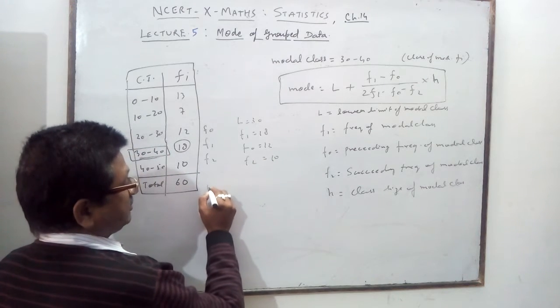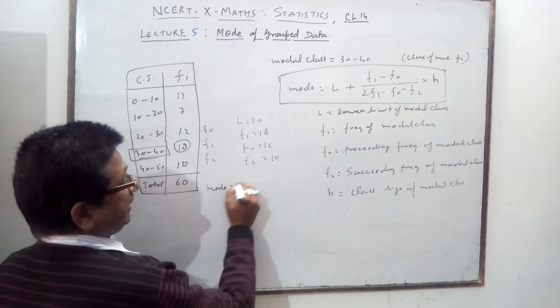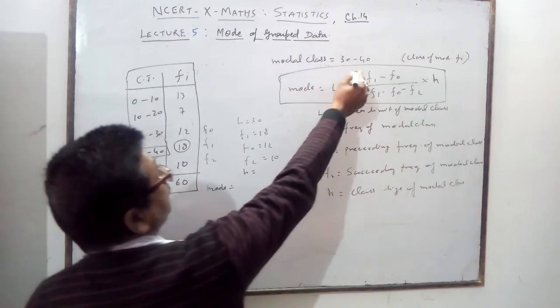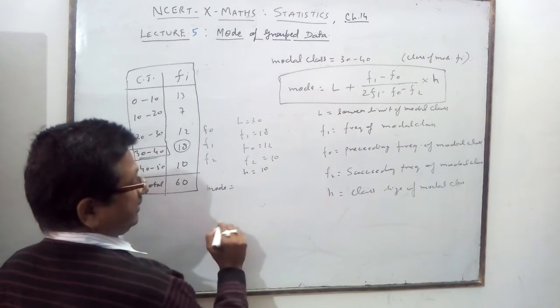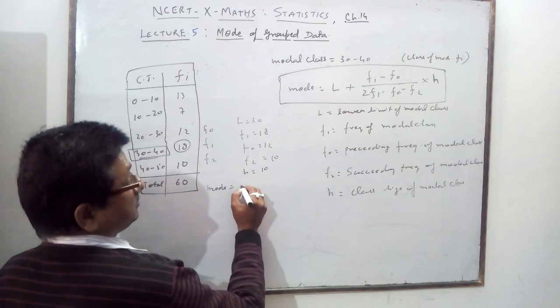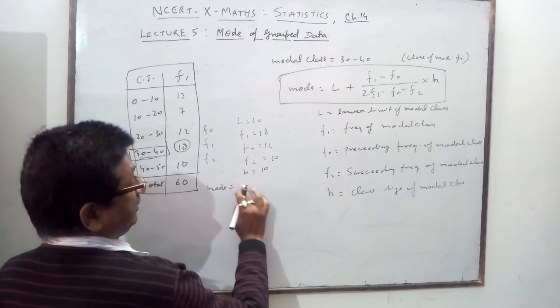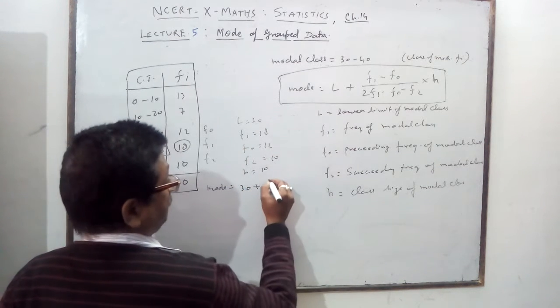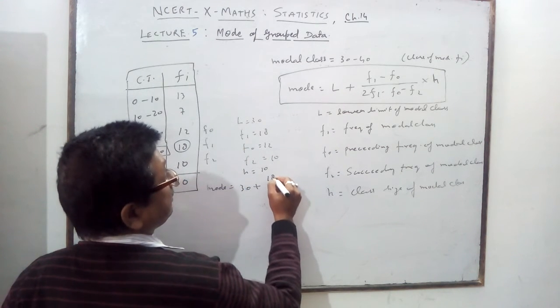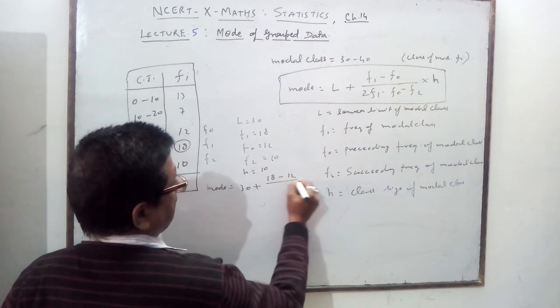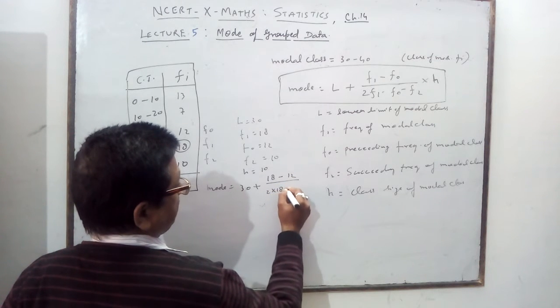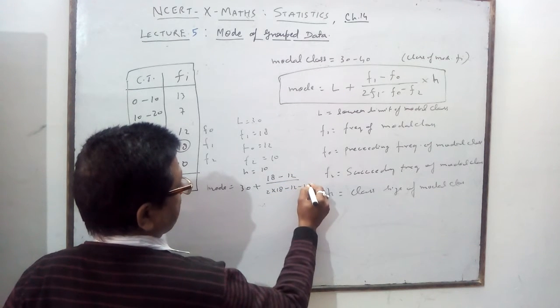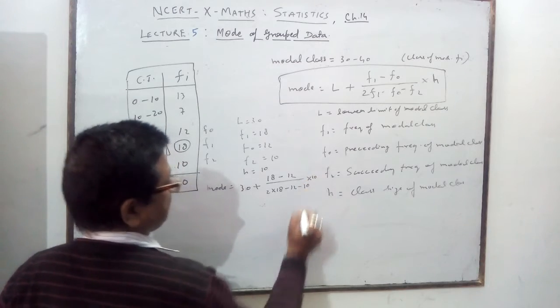So the mode is equal to H. H is equal to 40 minus 30, H is 10. You put the values. 30 is the L. 30 plus F1, 18 minus 12 upon 2 into 18 minus 12 minus 10, multiplied by 10.